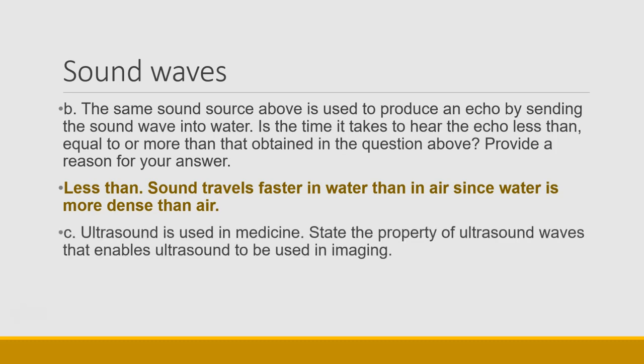Ultrasound is used in medicine. State the property of ultrasound wave that enables ultrasound to be used in imaging. And I already told you the answer to this when we discussed ultrasound, and the answer is simply reflection. Those ultrasound waves are reflected off tissues and organs and back into the transducer.